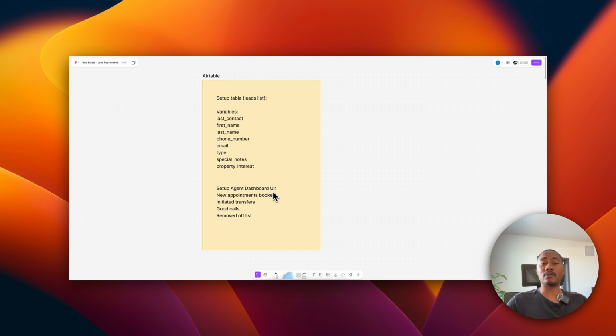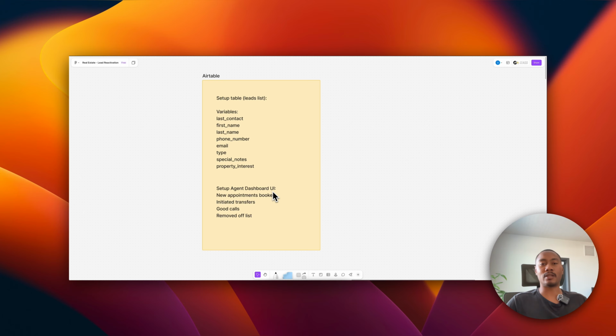So using something like Airtable, we can set up a dashboard or a workspace that the real estate agent can look at so they can understand what's going on with the AI assistant and the calls that are happening: which leads are interested, who booked an appointment, who initiated a transfer, what were good calls, what are calls where users said, take me off the list. We can keep track of all that data in this dashboard UI so that the real estate agent has a clear understanding of what's going on.